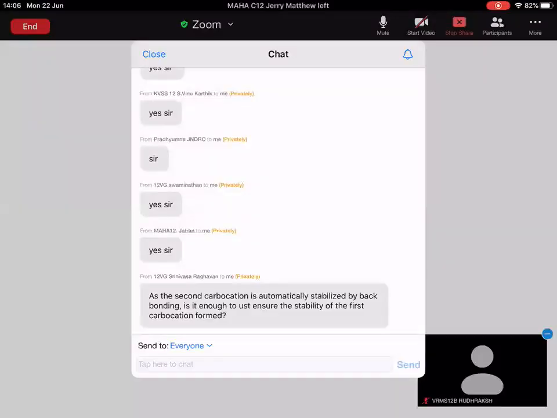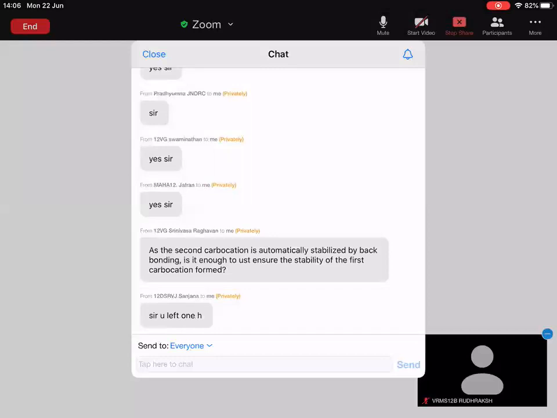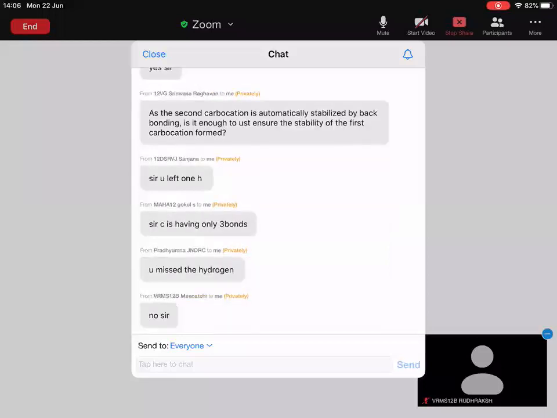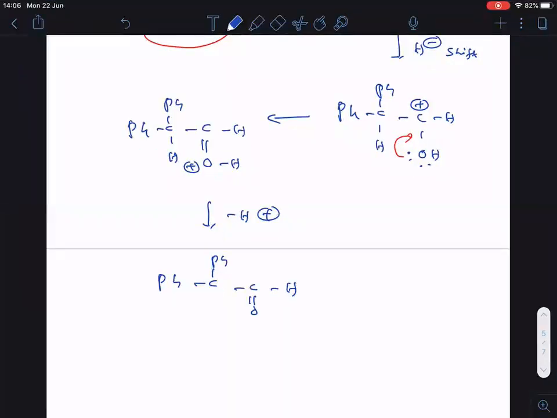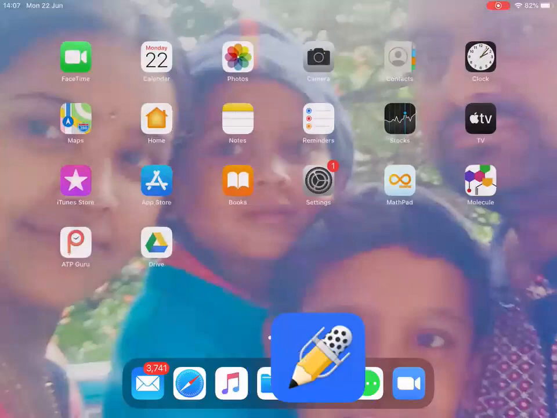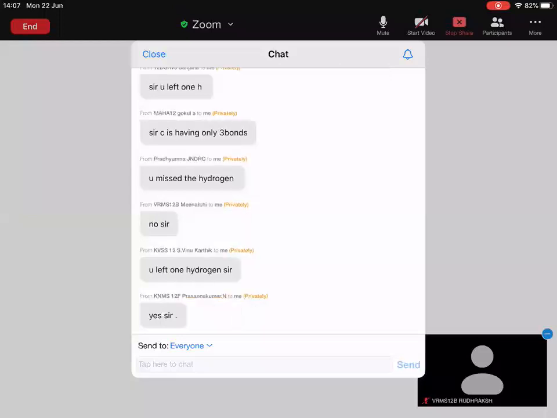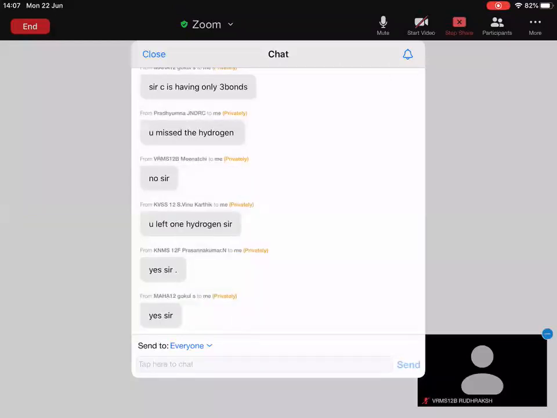Anyone having any doubt in this mechanism? Carbon is having only 3 bonds. Which carbon may I know? Here, I think I forgot to write the hydrogen. Right. Sorry. Now the mechanism is clear. Any doubt still in this mechanism?